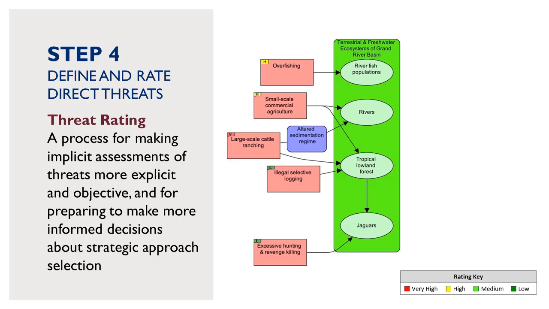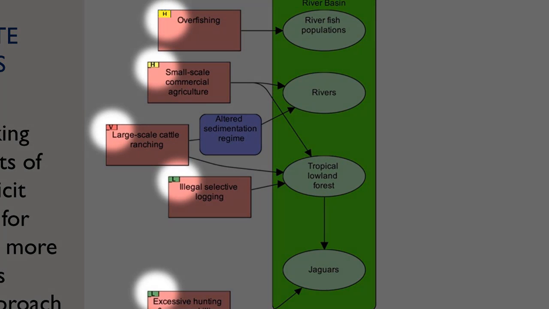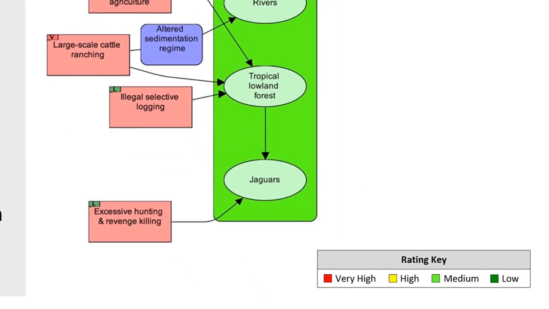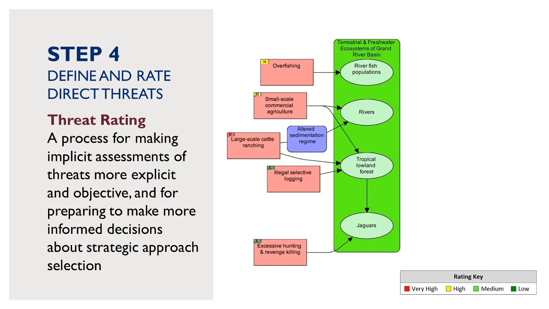To rate your threats, you will want to involve people familiar with your region, the biodiversity within it, and the threats in the region. In this image, that summary rating of our Grand River example is displayed with stoplight-colored squares in the upper left-hand corner of the pink direct threat boxes. And the key to the ratings is located at the bottom right. To come up with the overall threat rating scores, the conservation community and Miradi commonly use the following three criteria.